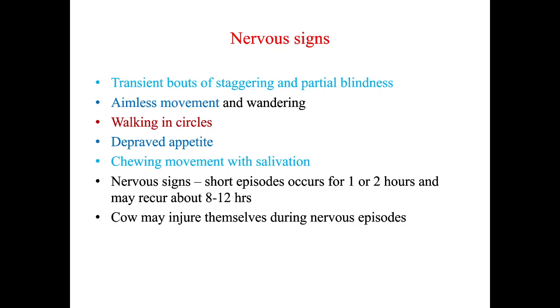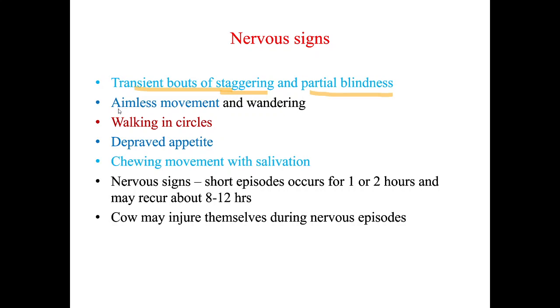So if the animal is not properly fed, signs can be observed at the nervous system level, right? So what can be the sign? The transient bout of staggering and partial blindness. So the animal can show a transient sign of staggering. It may stagger, and sometimes partial blindness can be there. Even humans who are not fed properly sometimes say, I'm feeling somewhat blind because I am not eating properly, I am feeling some dizziness. So these are nervous signs because the human has not fed properly, right? So this is about the animal, the transient bouts of staggering and the partial blindness.